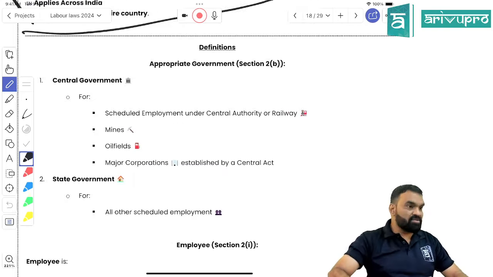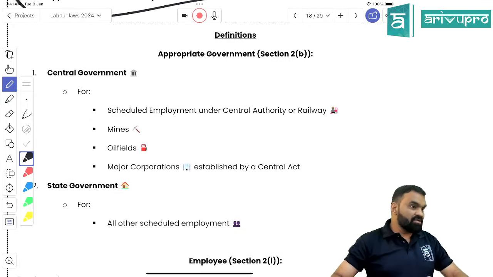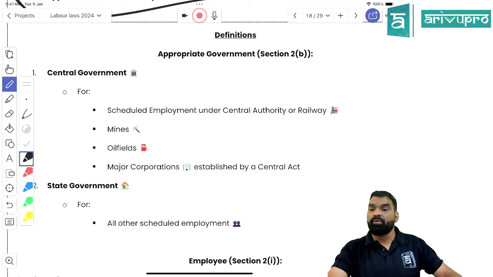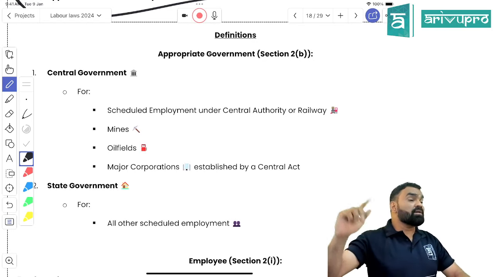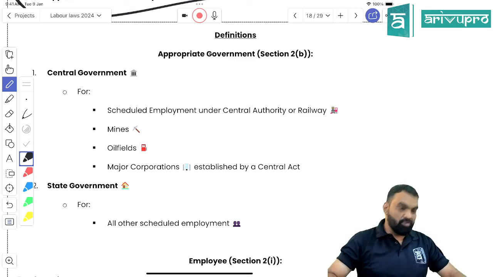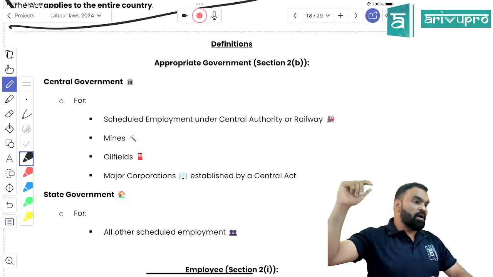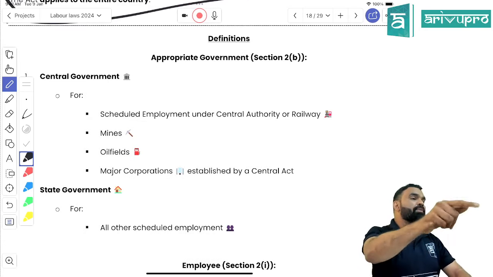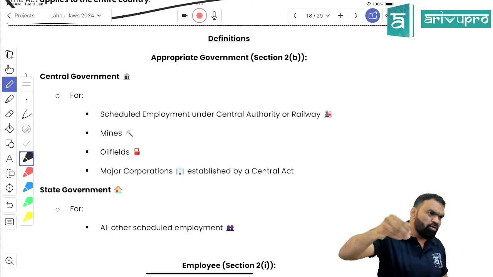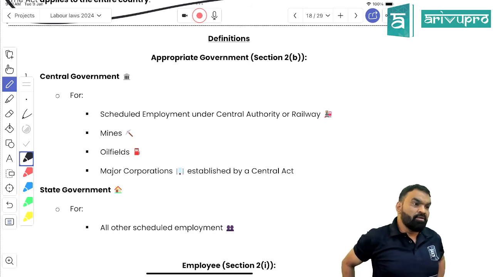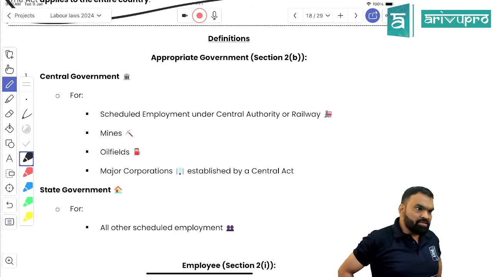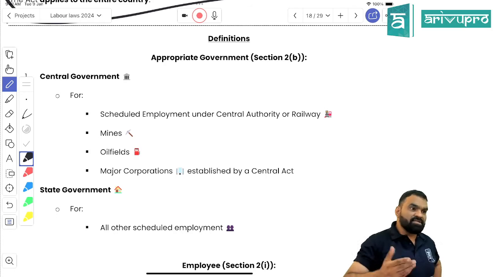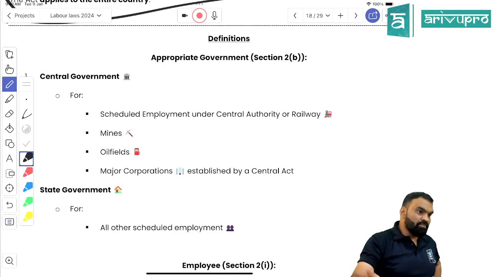Now, for everything, the state government is not the rule making authority. In certain industries, like railways, owned by whom? Central government, right? Mines are controlled by the mining authority owned by the central government, right? Oil fields are regulated by the central government, and major corporations are established by the central government. Can you tell me the names of certain corporations made by the central government? BPCL, yes, and IRCTC, right? And LIC, right? LIC is even now a governmental corporation.